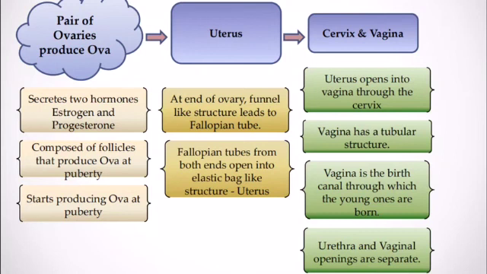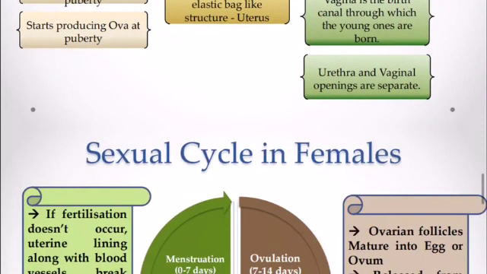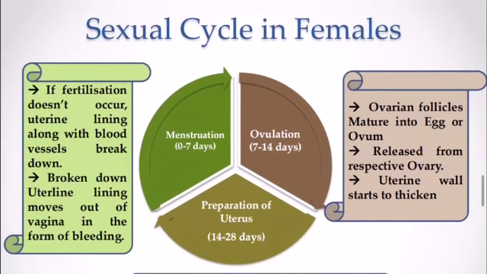Then cervix and vagina: the uterus opens into the vagina through the cervix. The vagina has a tubular structure. The vagina is the birth canal, and the urethra and vaginal opening are separate. So this is all about the female reproductive system in human females. Okay. Now continuing further, the sexual cycle in females.